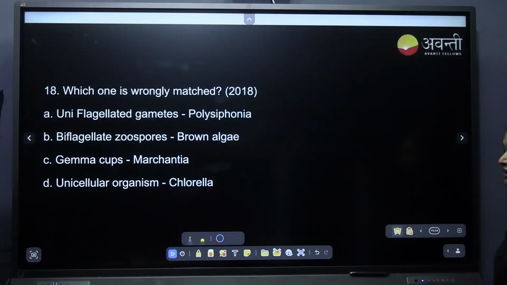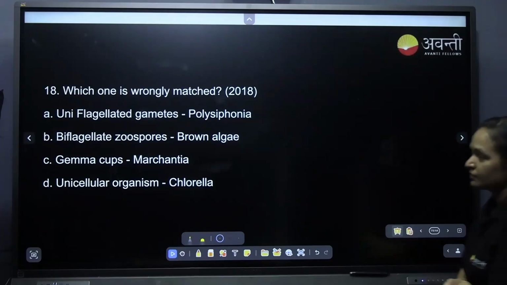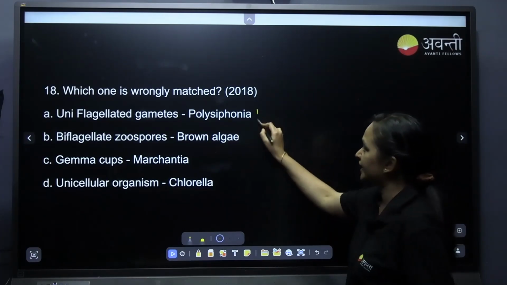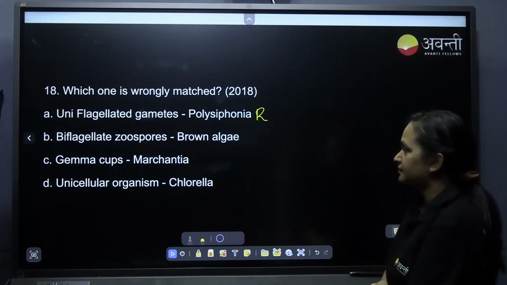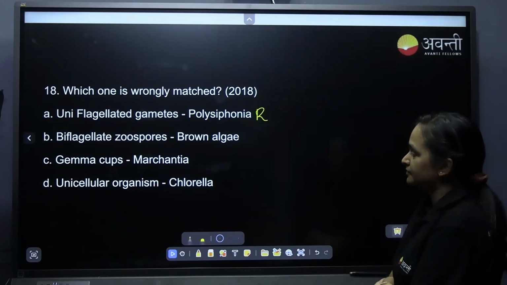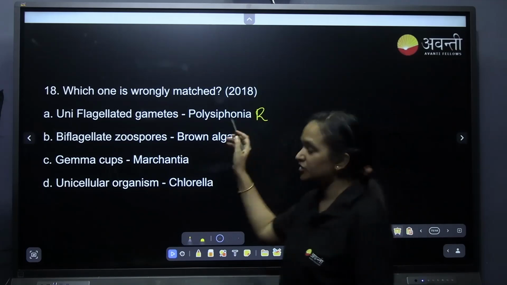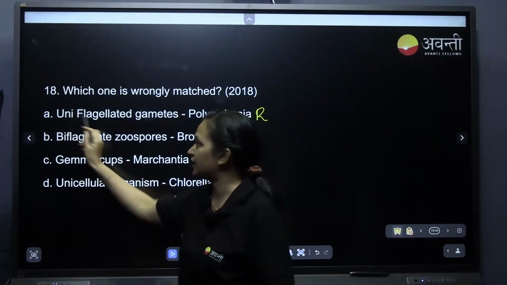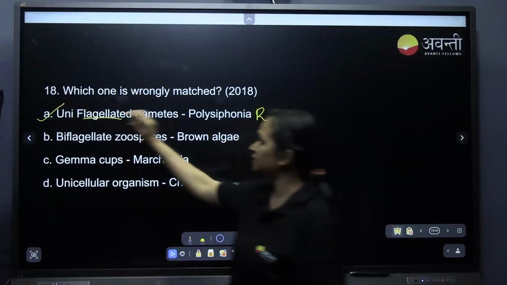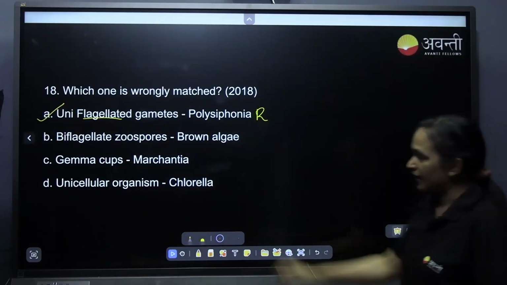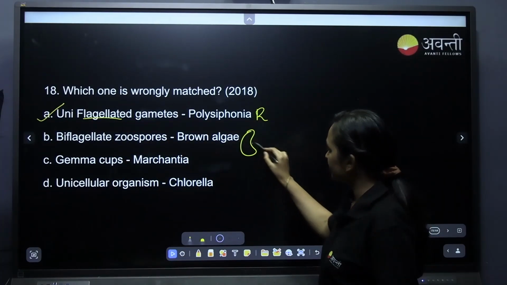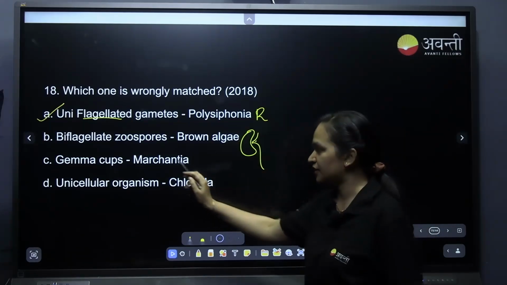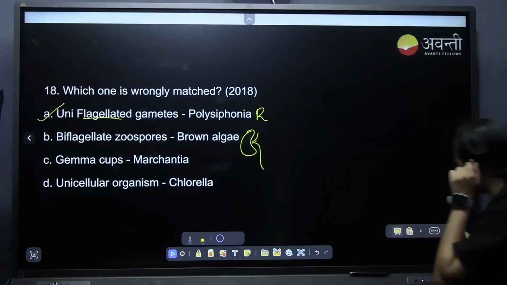Which one of these is wrongly matched? Uniflagellated gametes, Polysiphonia. Polysiphonia is a red alga. Option A, yes, because Polysiphonia doesn't have any flagellated gametes, right? No flagella is present, so this is wrong. Biflagellated, yes, I said it is like this, but one is lateral, unequal. Gemma cups, Marchantia. The unicellular organism is Chlorella.